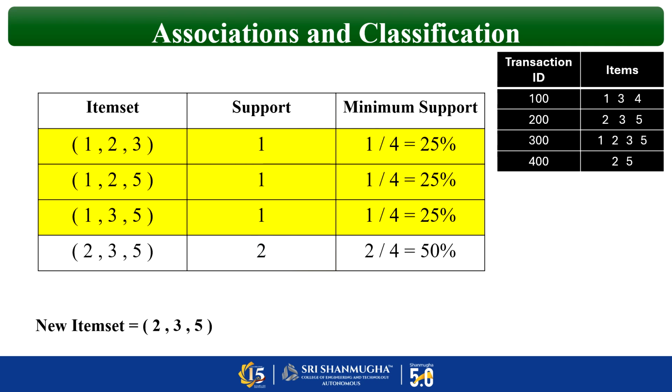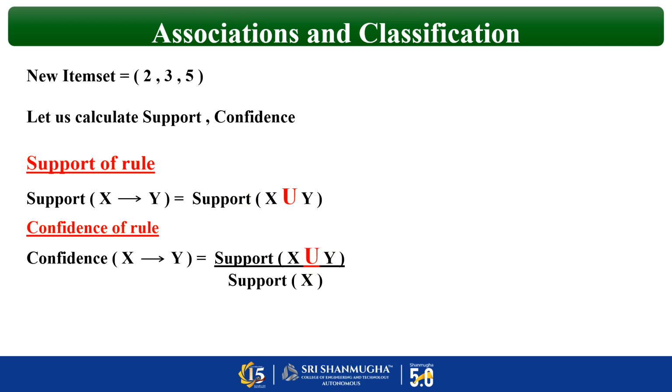Now this is the new item set. Now we have to calculate the support value and confidence with the newly derived item set. So what is the formula for support of rule? Support of rule x implies y is equal to support of x union y. And confidence of rule x implies y is what? Support of x union y by support of x. Now this formula will be applied for the item set. But before that, we have to form some association rules.